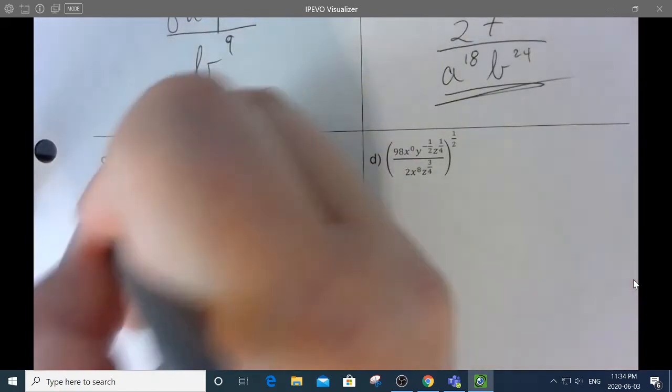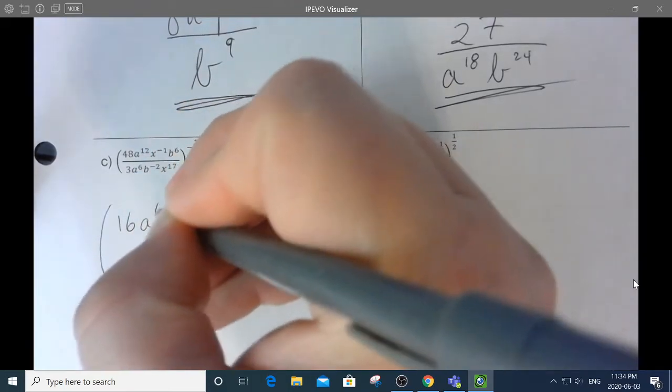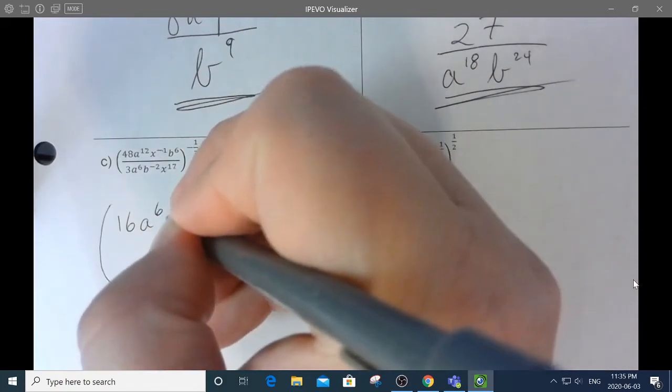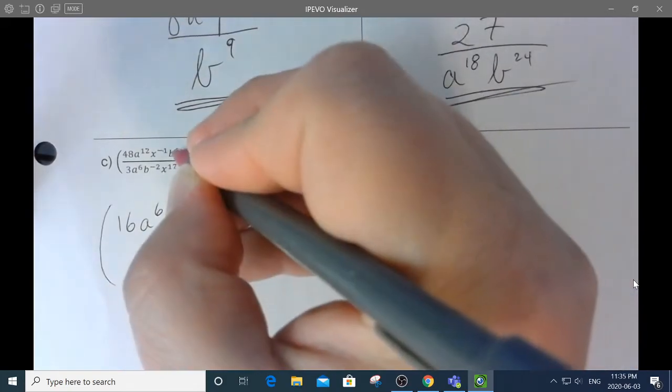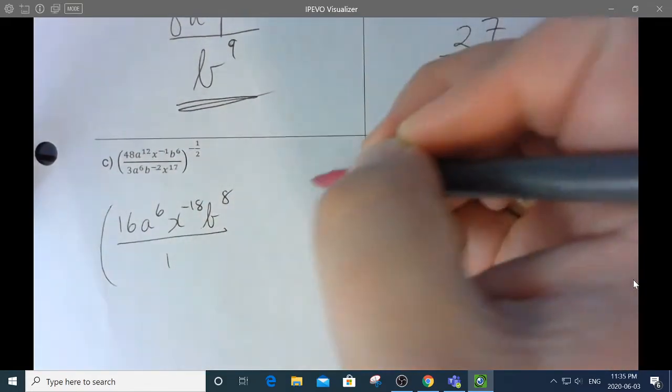let's simplify the inside first. 48 divided by 3 is 16. 12 minus 6 is 6. Negative 1 minus 17 is minus 18. And 6 minus negative 2 is 8. There's nothing down there right now.